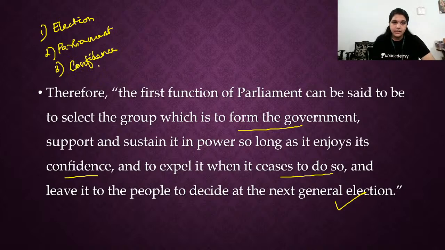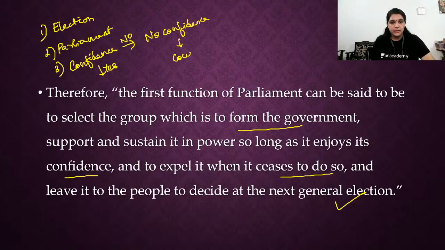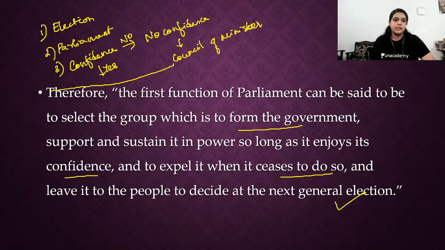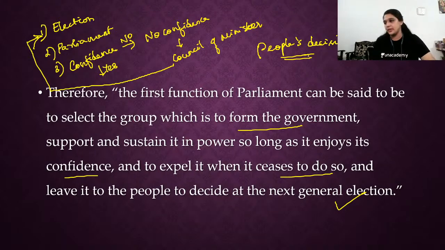If there is a confidence, it continues. If the party has no confidence, what happens? A no confidence motion is passed or any of the above said instances will take place, and the entire Council of Ministers will resign, and when the Council of Ministers resign, new elections take place. New election takes place, and now whose decision? Now it is left to the people's decision. That is why the parliament ensures that people have their power.